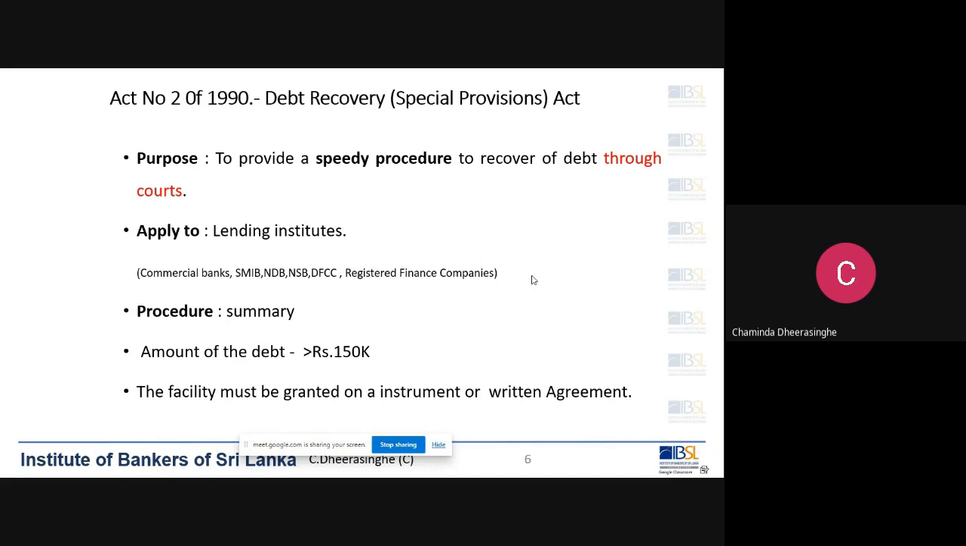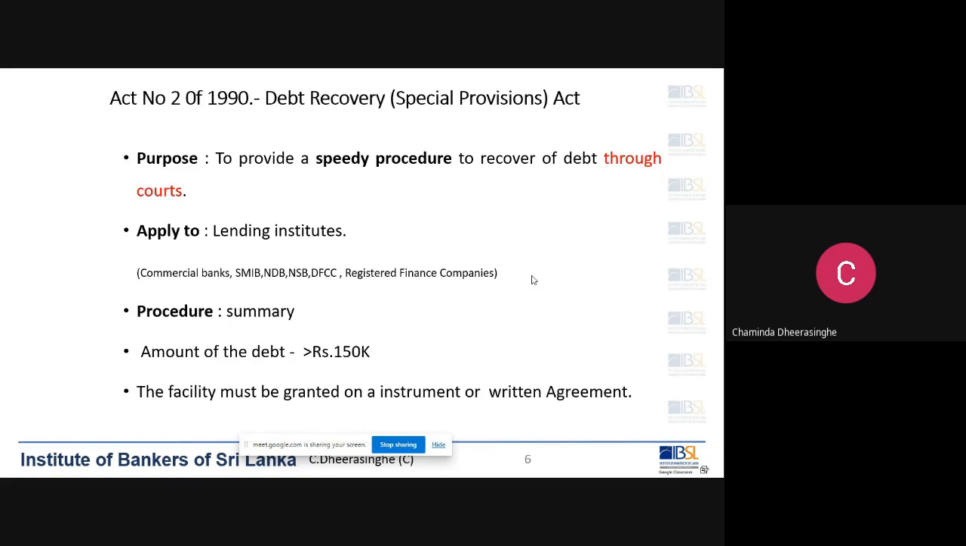The word lending institution has been interpreted in this act. So the lending institution means, as per the act, commercial banks, SMIB, NDB, NSB, DFCC, and registered finance company. So all these are covered by this act. Basically, all these institutions can file action under debt recovery law in court of law.